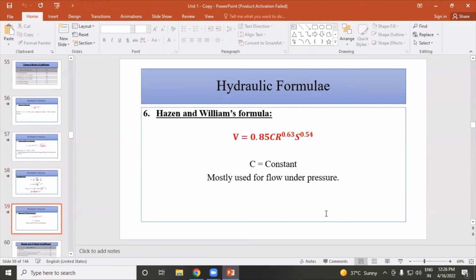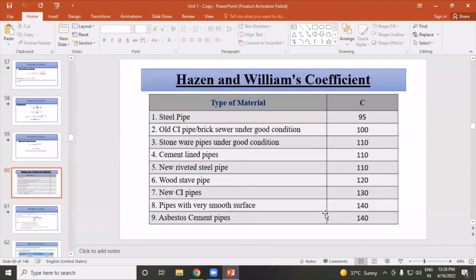So next formula, Hazen's formula. V is equal to 0.85 C into R raised to 0.63 into S raised to 0.54. C is a constant, mostly used for flow under pressure. So this is the table of Hazen's coefficient. In the first column, types of material, and in the second, the constant coefficient.